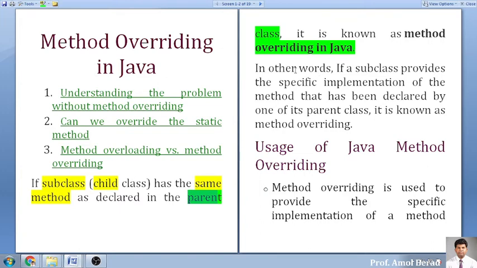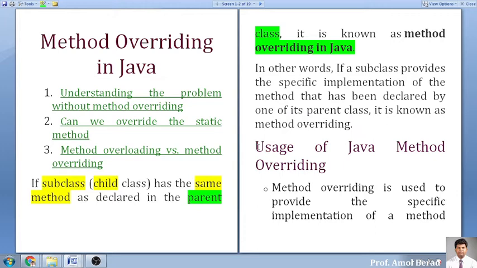Now, in other words, if the subclass provides the specific implementation of a method that has been declared by one of its parent classes, this is called method overriding. Again, you can also say that if the subclass provides a specific implementation of a method that has already been declared in the parent class, it is also method overriding. Okay.